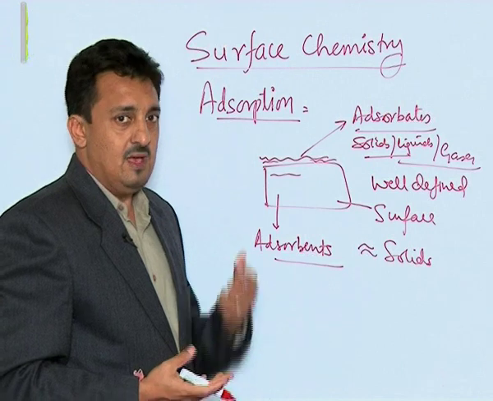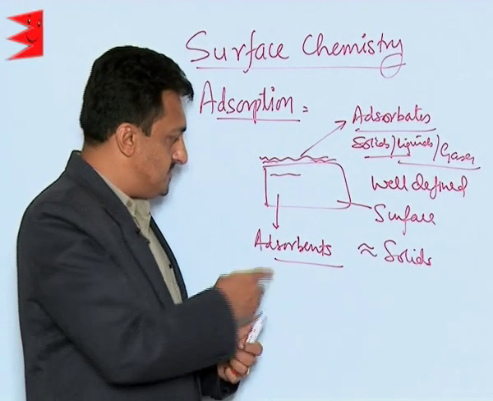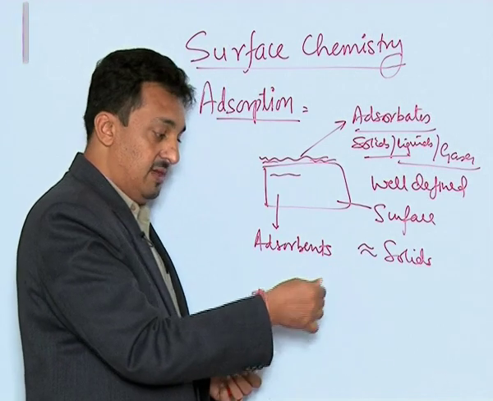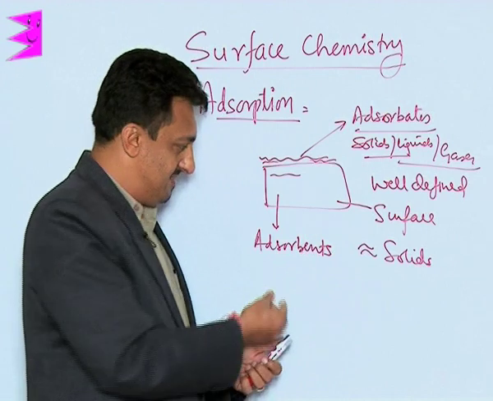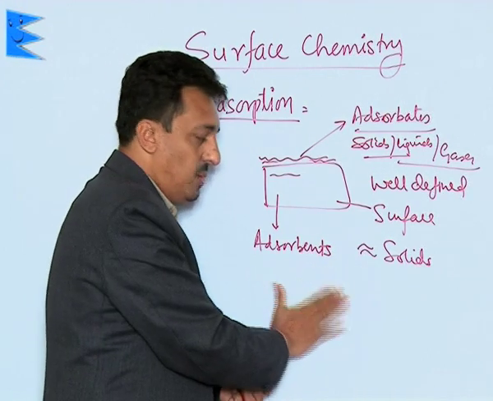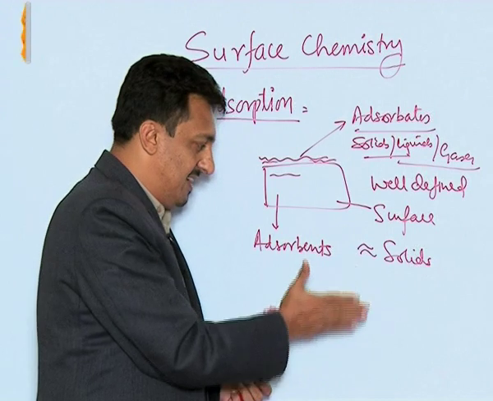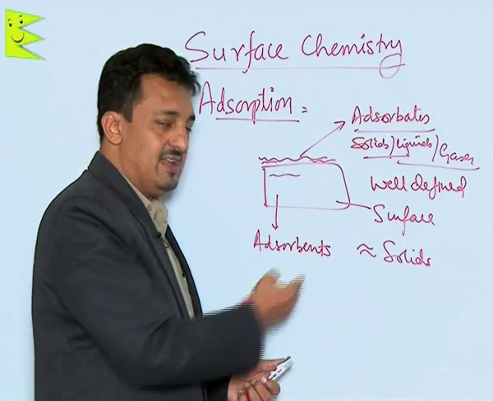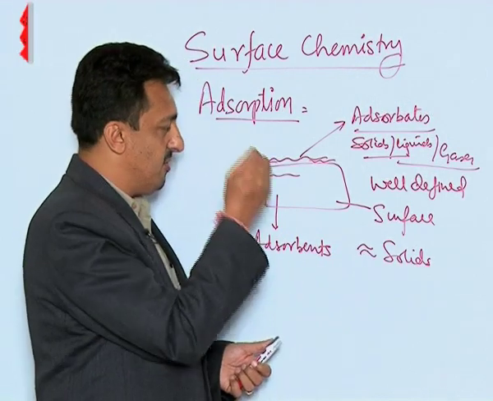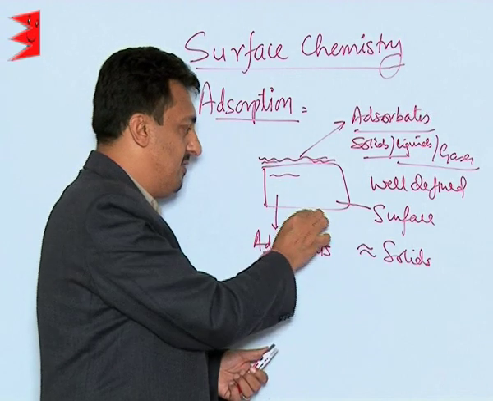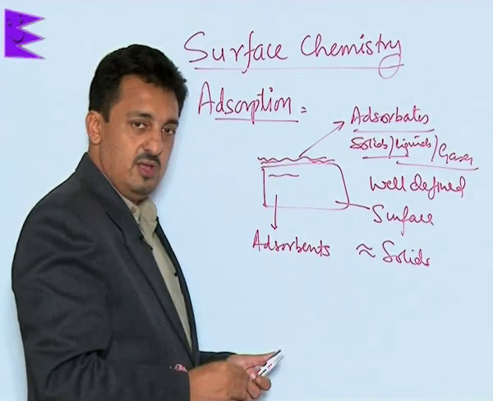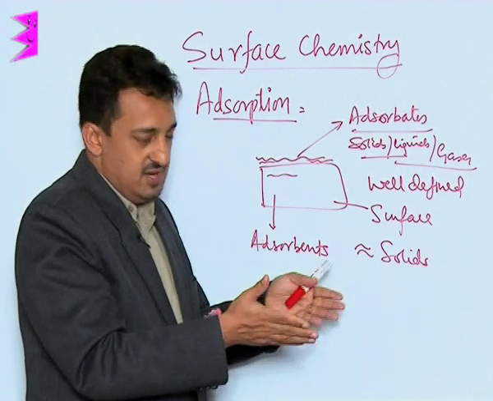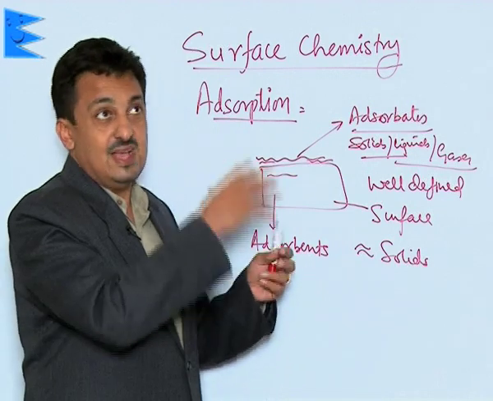Now, I can give you several other examples. Like this marker ink which I am using, basically when I rub it out, it comes out in the form of a solid powder. So it's a solid substance which is sticking to this whiteboard. This whiteboard is attracting and retaining this red ink, and is not letting it go inside. So it's adsorption. If I throw some water on this whiteboard, you can see tiny droplets of water on it. The water is not going inside it. What is happening is forces of attraction developing between the two. It's adsorption.